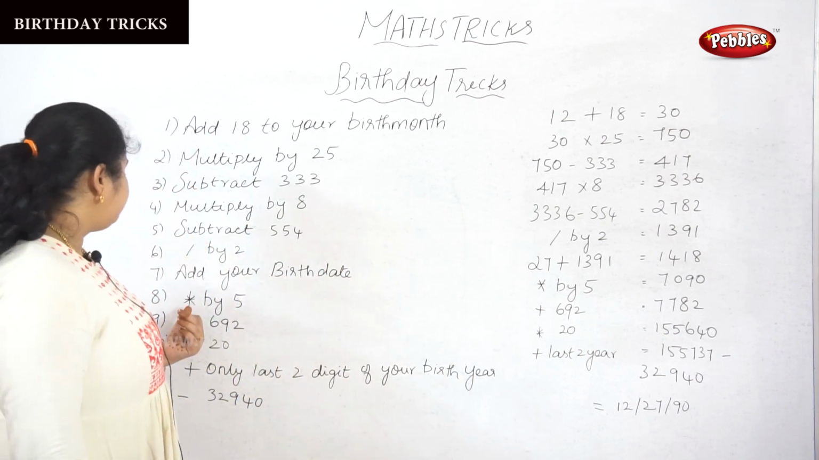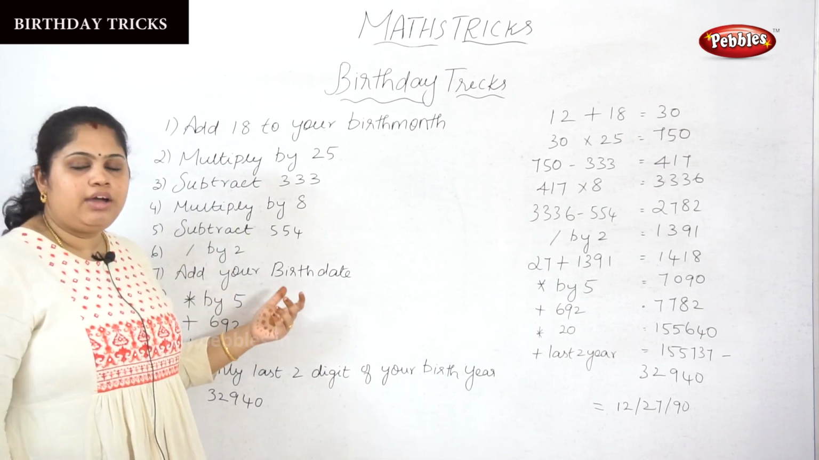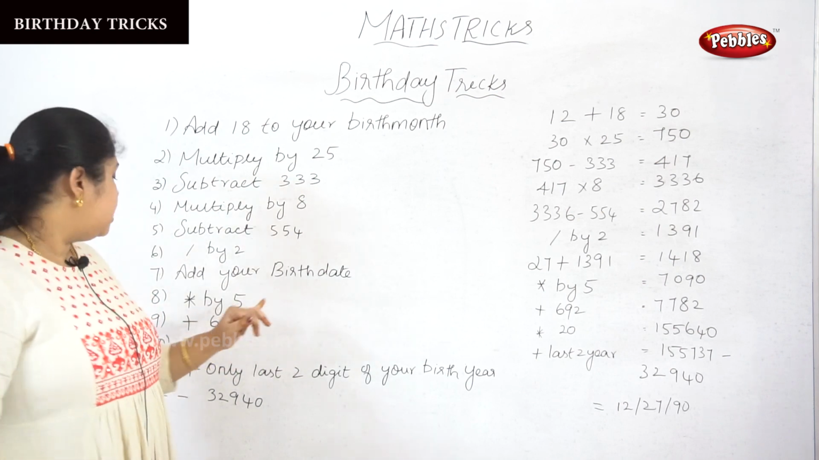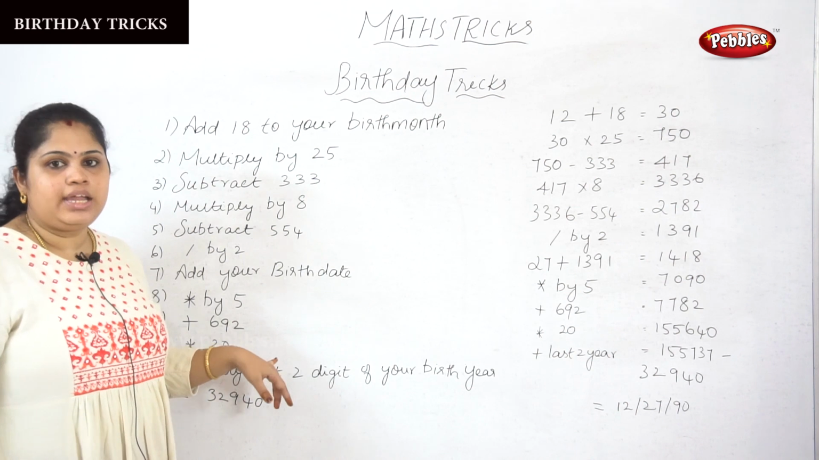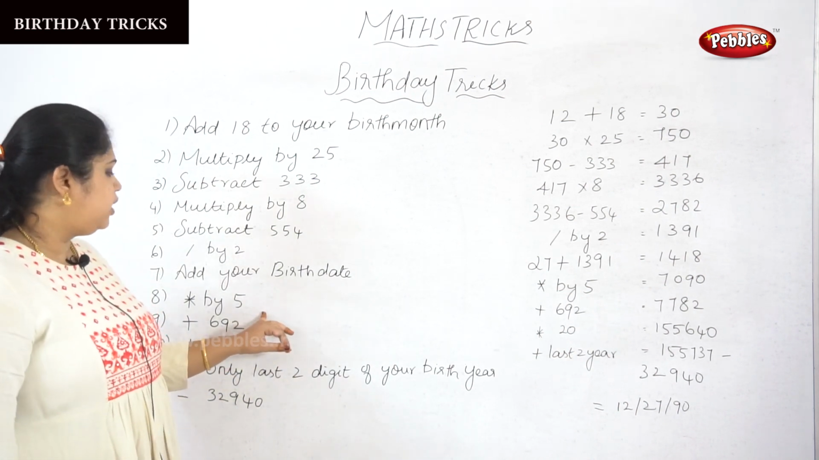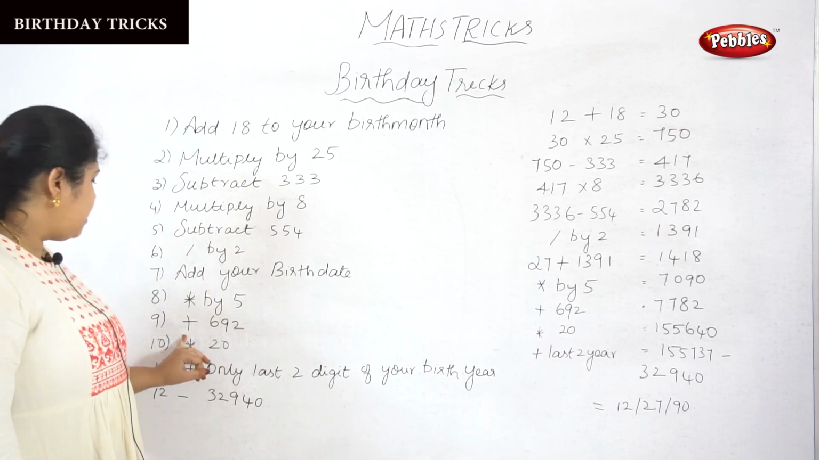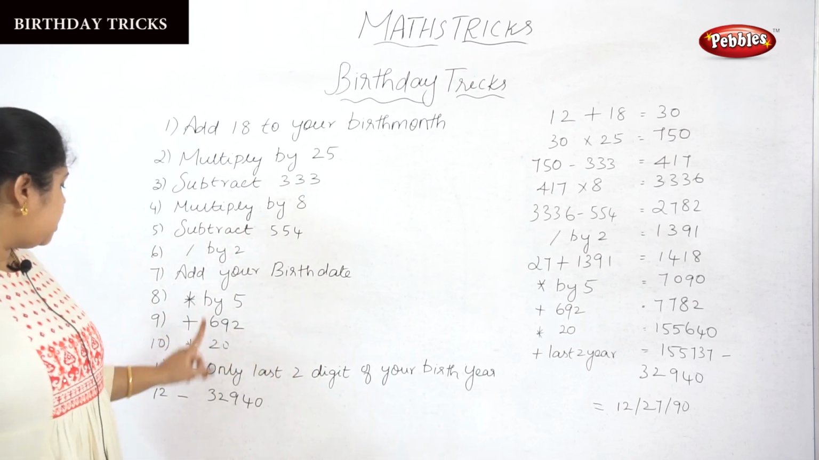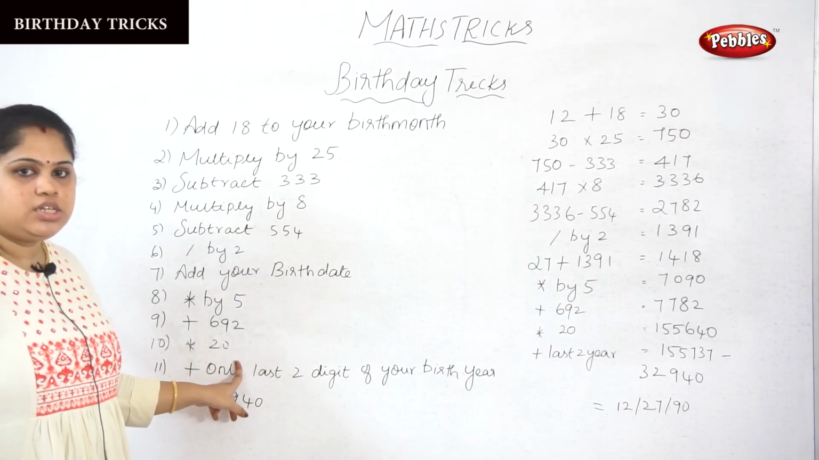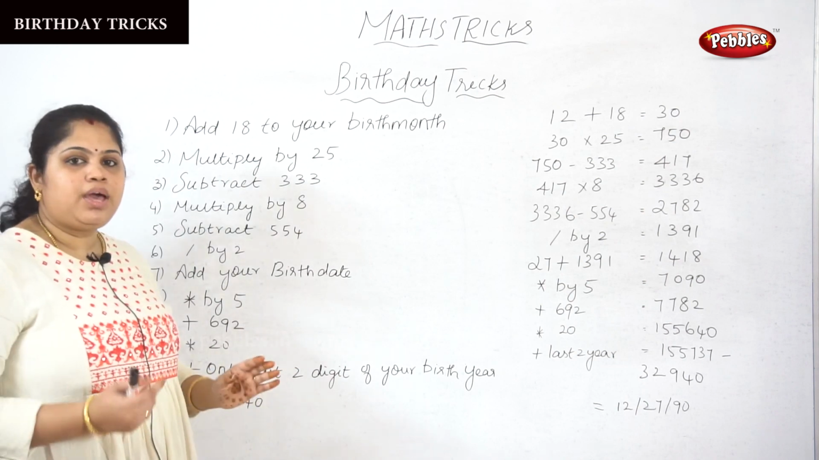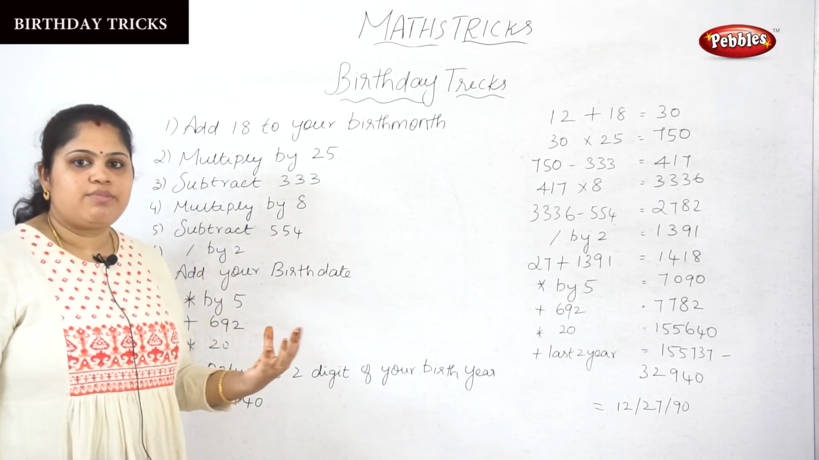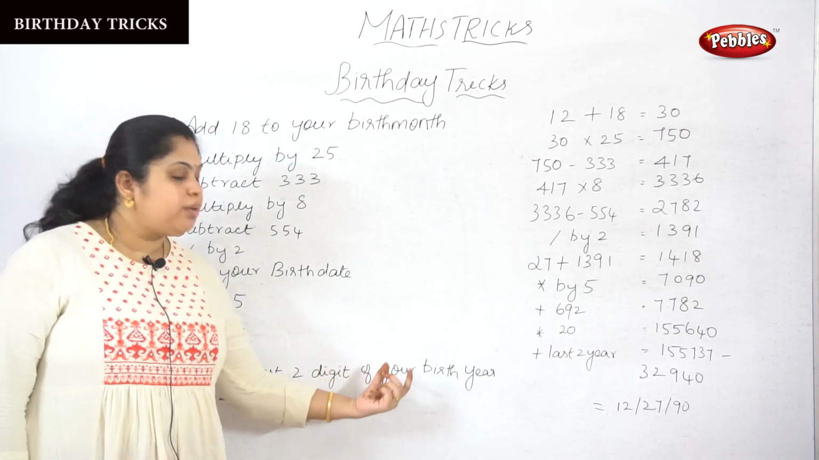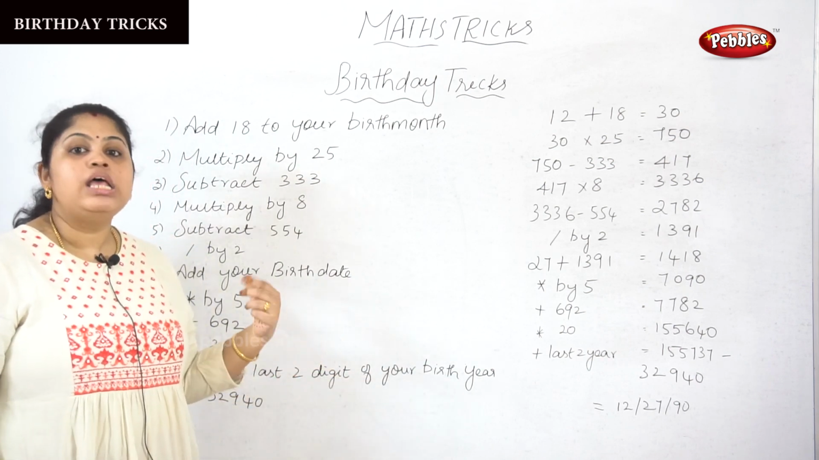Next, multiply by 5, and you will get the answer. Then add 692 to it. After that, that answer should be multiplied by 20. After multiplying by 20, you will get some answer. To that answer, add only the last 2 digits of your birth year.